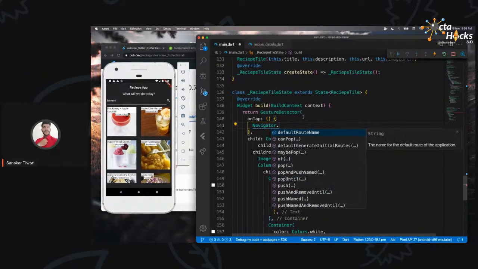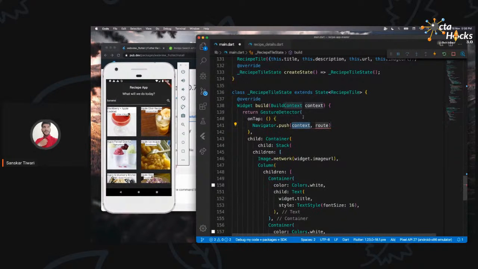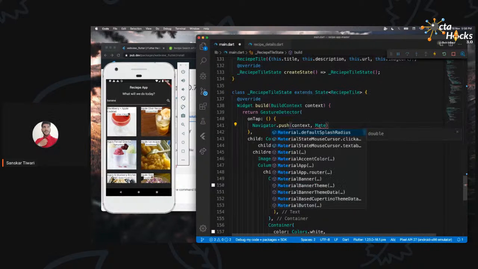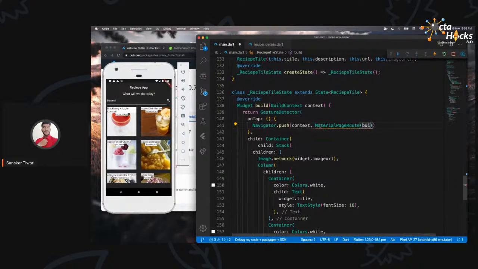This is someone who helps us in navigating, right? And there are a lot of methods we can talk about. Literally, we can spend hours talking about how to do this and that. But what we are trying to do, we just want to go to the next screen. That's all. So just click on the push. Over here in the route, you can just say MaterialPageRoute, okay? And then we are going to say builder. Where are you, builder? Just a second.